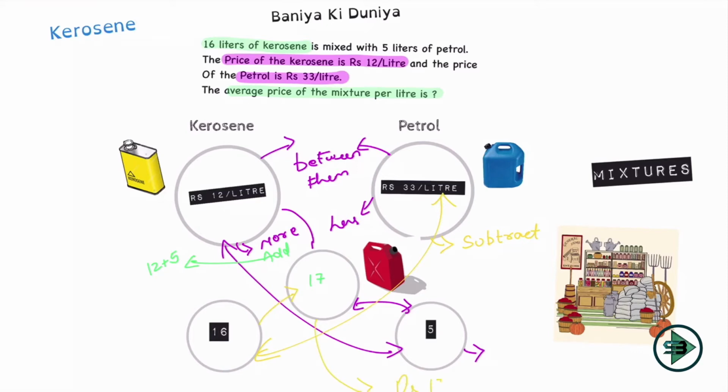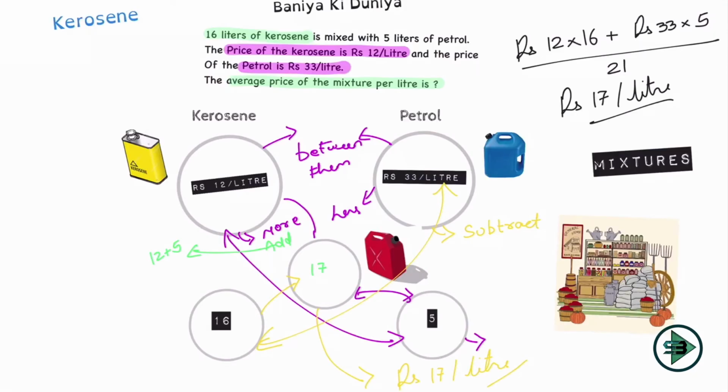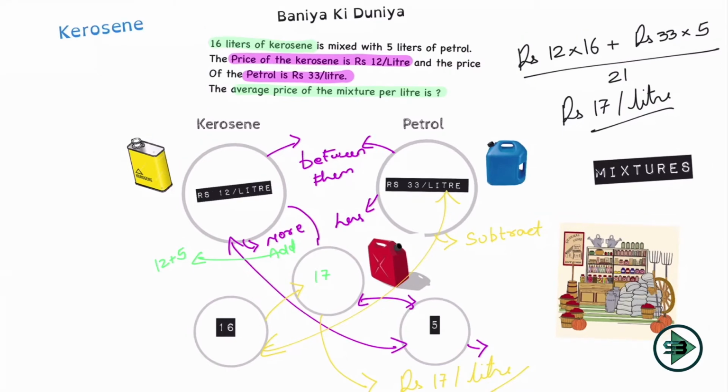If I have to solve this by the normal method, what is the normal method? I'll take rupees 12 per liter, 16 liters of that, and rupees 33 per liter, 5 liters of that. So 21 liters cost me rupees 12 into 16 plus 33 into 5. That I'll divide by 21 to get rupees 17 per liter as the answer. But don't follow this method. Go by the shortcut method of adding and subtracting if you get such kind of problem.